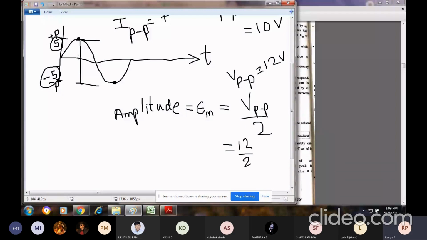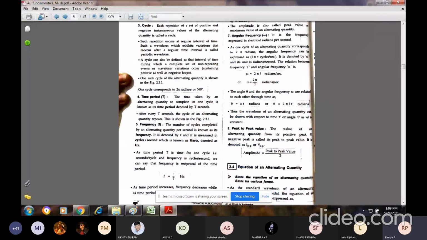If I consider peak to peak, the positive will be 6 volts, the negative will be 6 volts. The total, 6 plus 6, is 12 volts. Now if I want to calculate only amplitude, 12 divided by 2 is 6 volts, with respect to the positive peak or negative peak. So the amplitude is nothing but the peak to peak value divided by 2.